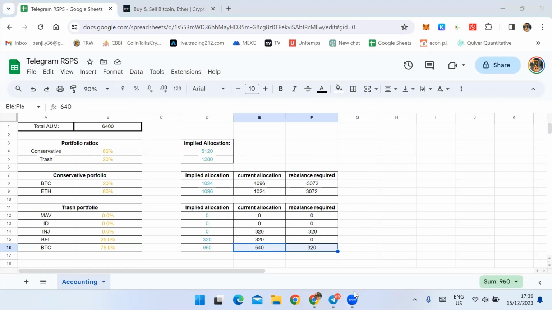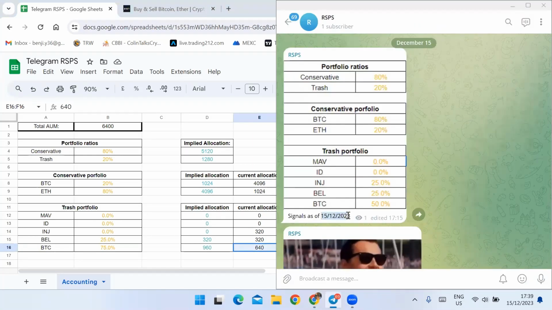So let's say this signal here is for the 15th of December 2023. But let's say I have not posted anything and now it is the 21st of December 2023. These signals are still active because this is a trend following system, which means that whether you purchase it on the 15th, 16th, 18th, 21st, or even the 30th, as long as I have not posted a new picture or I have told you guys that you should stay in cash 100%, as long as that has not happened, these signals are still valid and they should be followed for the most optimal portfolio.